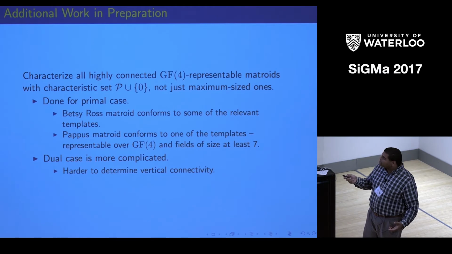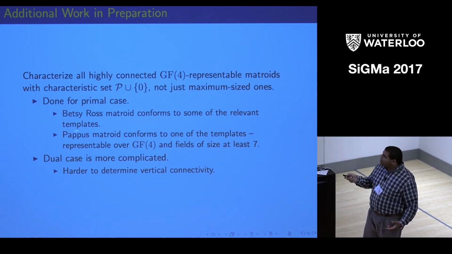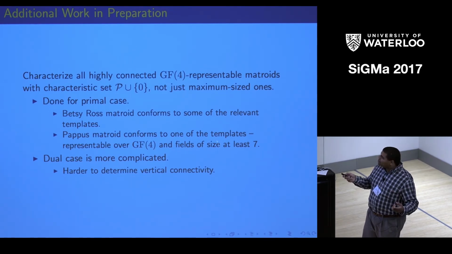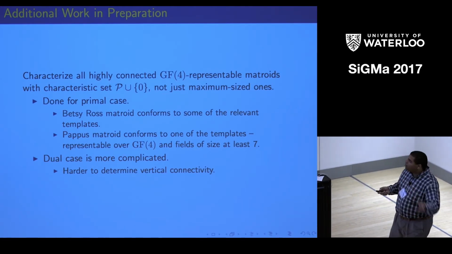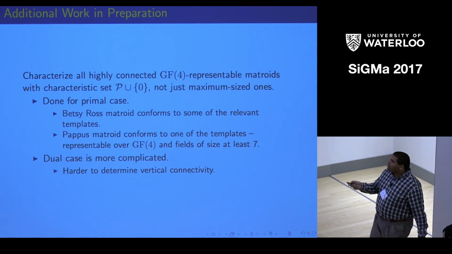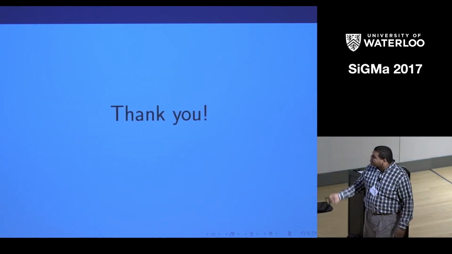That's done for the primal case. The Betsy-Ross matroid conforms to some of the relevant templates. And then, all that glitters is not golden mean. The Pappus matroid is not golden mean. It conforms to one of these templates. It's representable over GF4, not GF5, but all fields of size at least 7. And we're still working on the dual case. And that's all, so thank you.